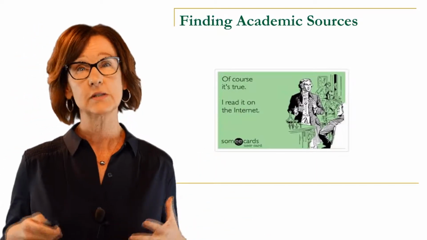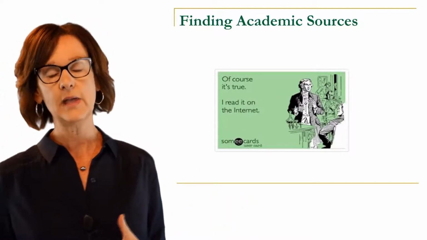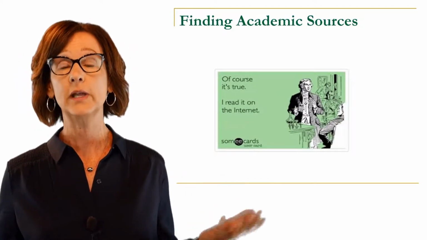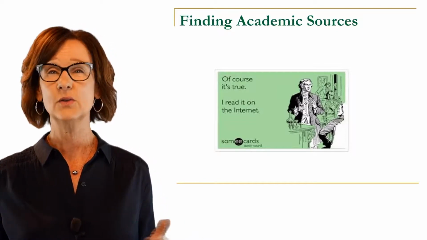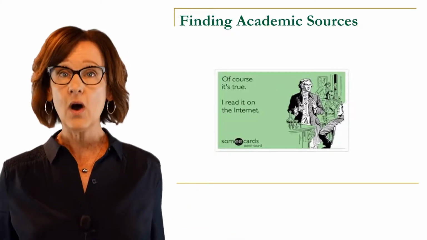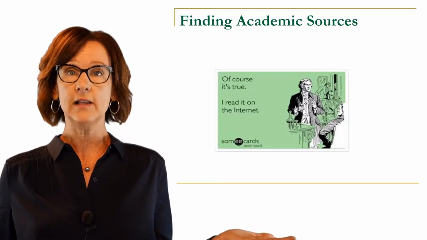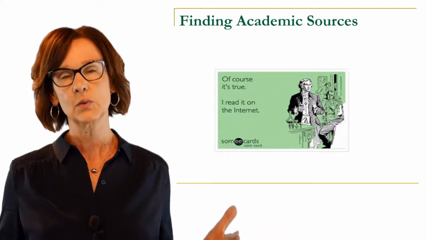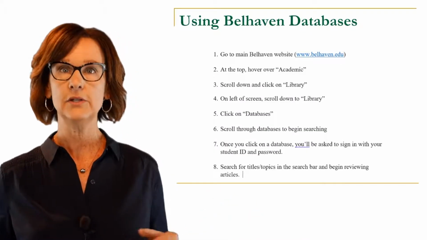So if you're out there just looking on the internet for sources, you definitely don't want to do that. You definitely don't want to Google for sources, or certainly you don't want to go on to Wikipedia or things like that to find sources, because those just simply are not academic sources. Now, there's nothing wrong with using things like Wikipedia just for your own personal knowledge. I think we all use things like that these days, but you don't put sources like that into a college paper. So let's talk about how you do it.